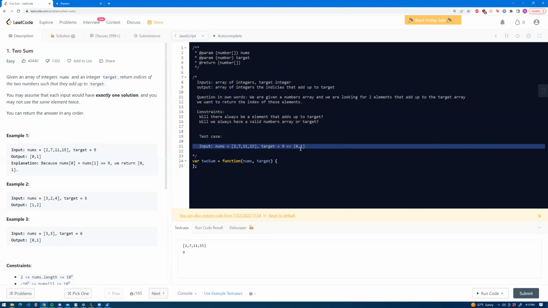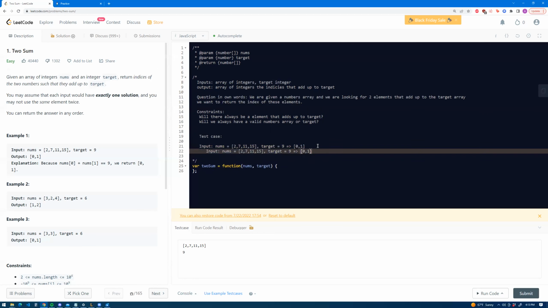Now let's write a second test case, which is going to be something like 5 and 15, which would be 20. So our target is 20, and the two values that add up to that are 5 and 15. So it's going to be 0, 1. The output should be 1, and then 2, and then 3, and then the last element should be 3.